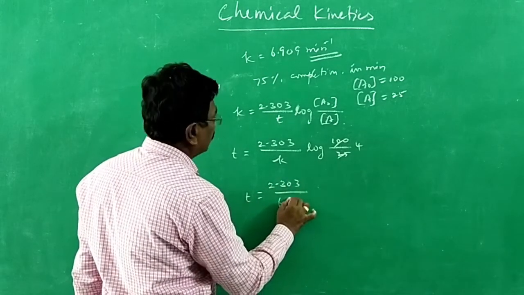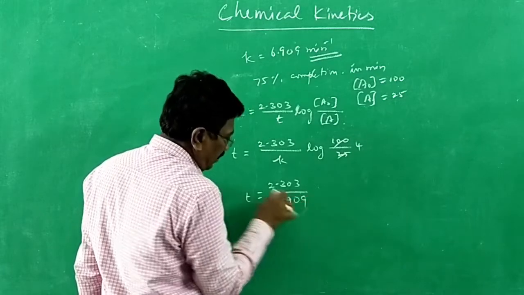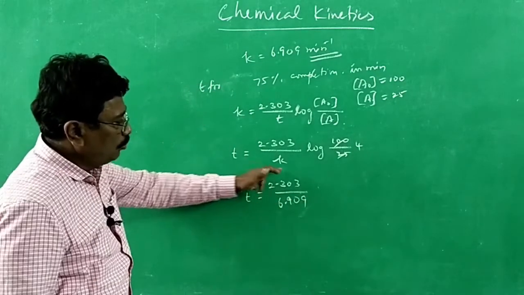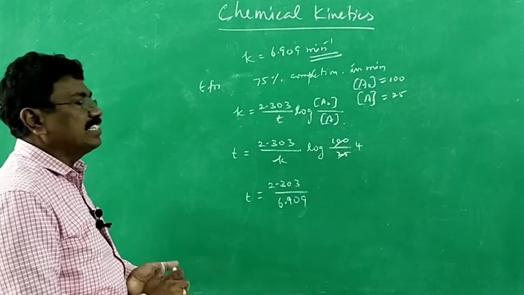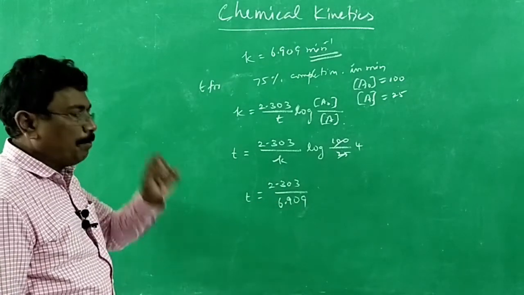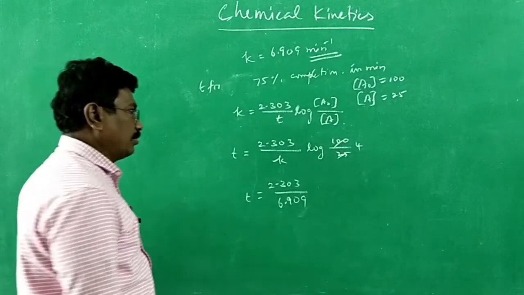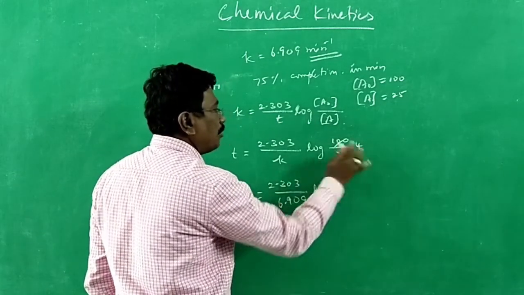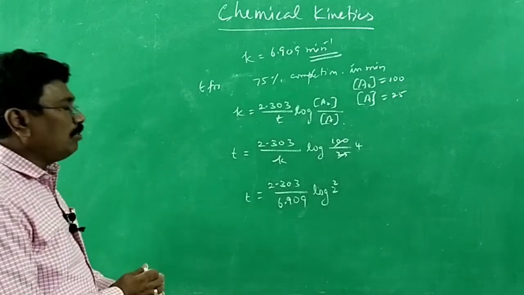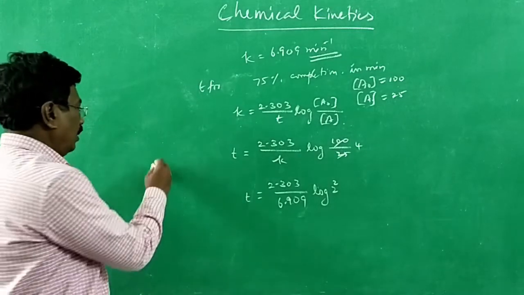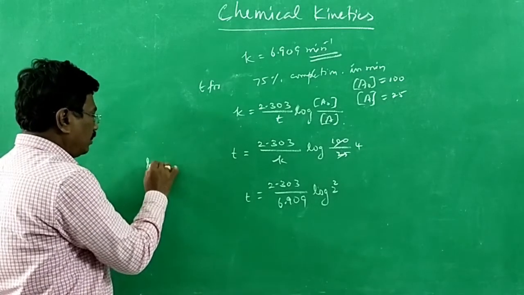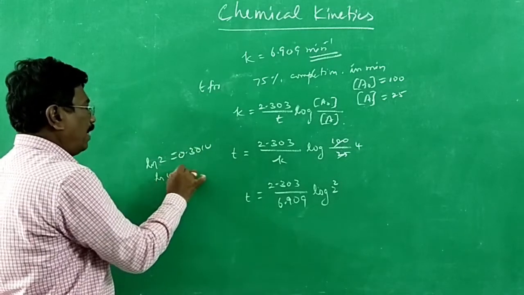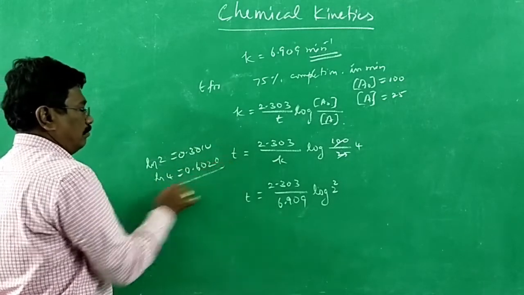It is 6.909. See, you can compare this: it is 3 times 2.303. That presence of mind is needed in solving the problem, especially in competitive examinations, especially multiple choice questions. Log 4 is nothing but log 2 power 2, because we may not be knowing the value of log 4. Log 2 is 0.3010. Log 4 is 0.602. So you know this value.